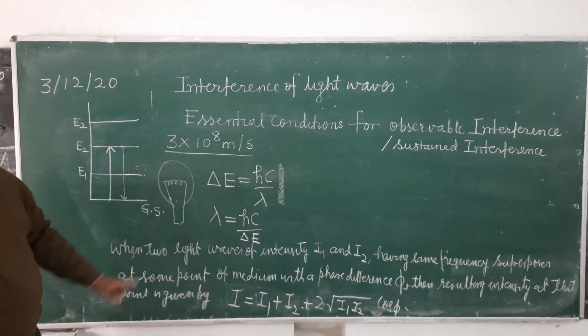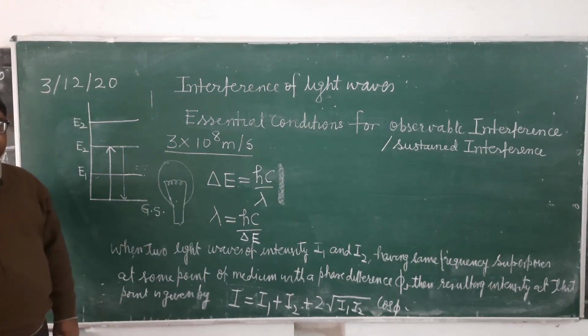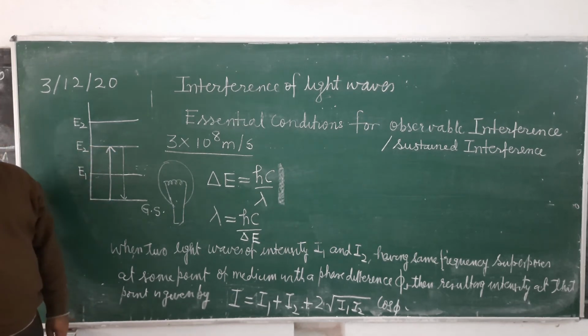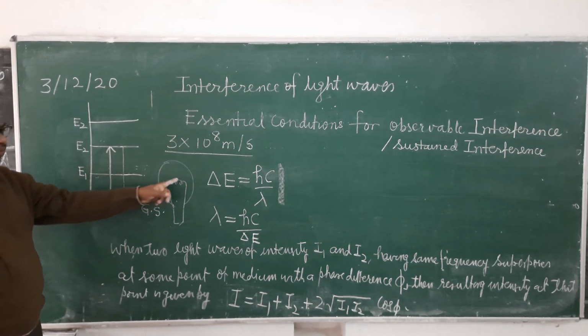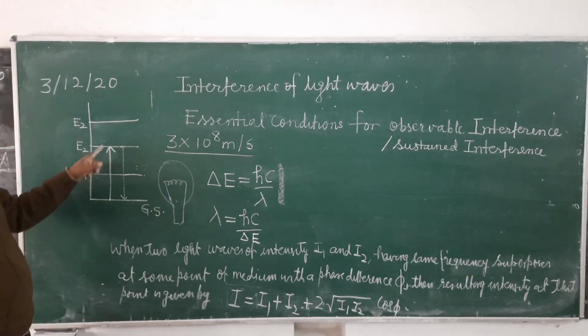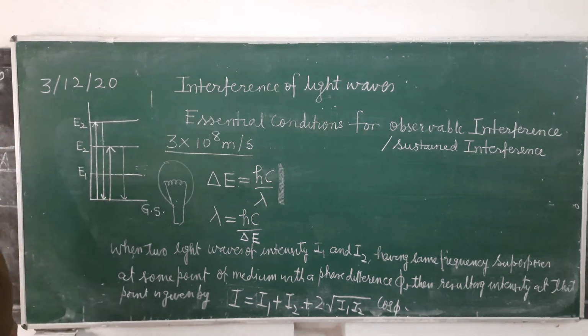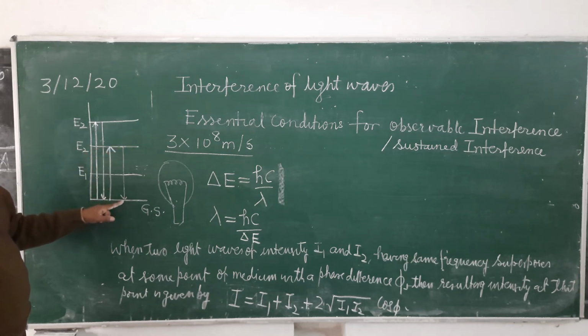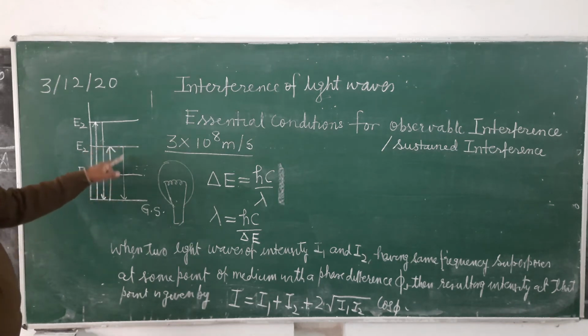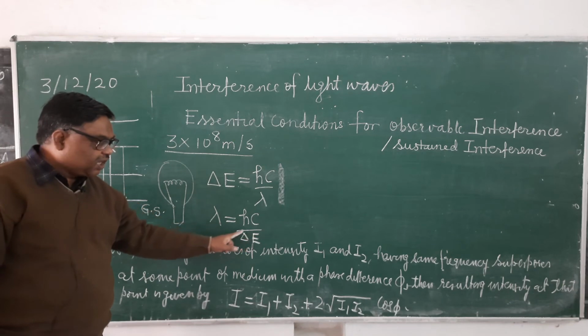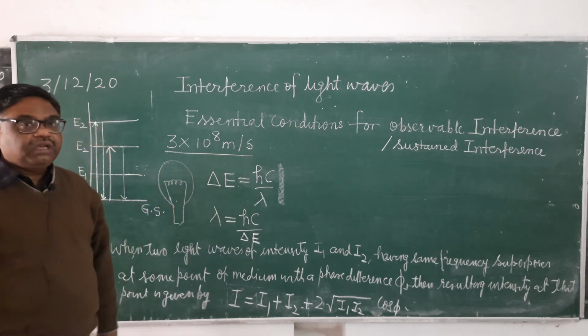A photon of definite wavelength and definite frequency will be emitted. See here, there are innumerable transitions taking place when the current passes. One atom is reaching from here to here, while the other is reaching from this to this, and then from here it returns to this state. This one will emit more energy. Here, in this transition, lesser energy is being emitted, and when lesser energy is emitted, the wavelength will become greater, because if delta E is reducing, then lambda will be more.